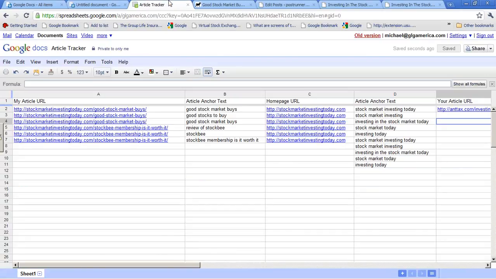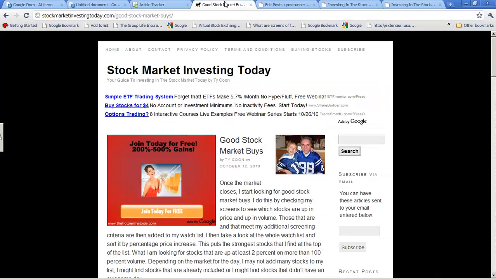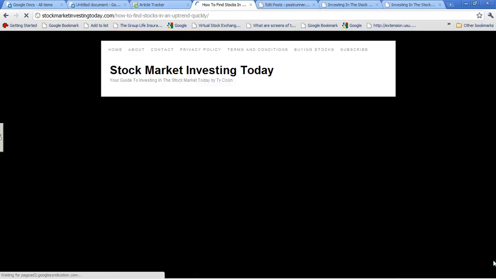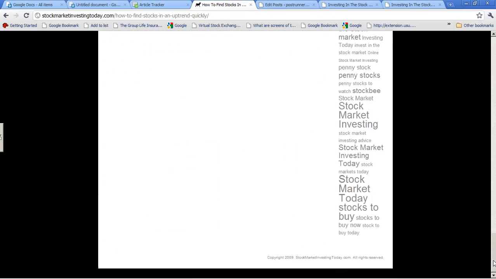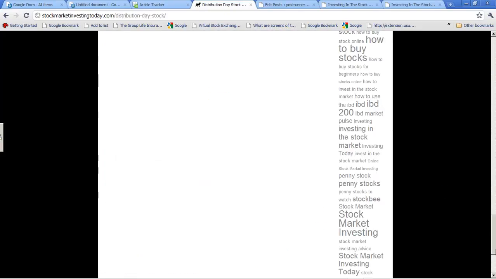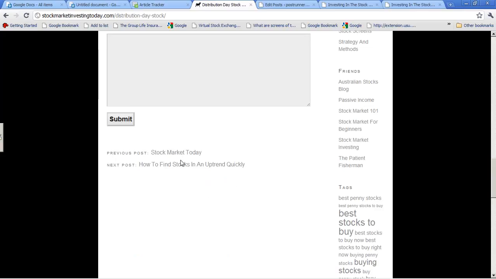And so now if there's some downtime and I haven't written anything, start going back to the articles I've already written. So like here's one, how to find stocks in uptrends. And if you go to the bottom of the article, you're going to see where it says previous post. Like here's one, distribution day stock. You can see down here, stock market today.